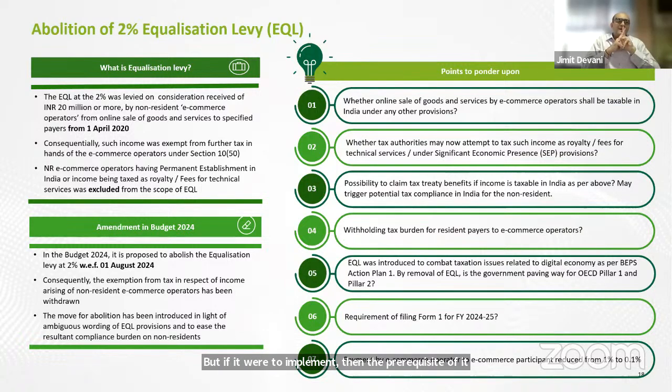So just to add, the prerequisite of pillar 1 was abolition of equalization levy, because pillar 1 was going to be introduced for digital things.